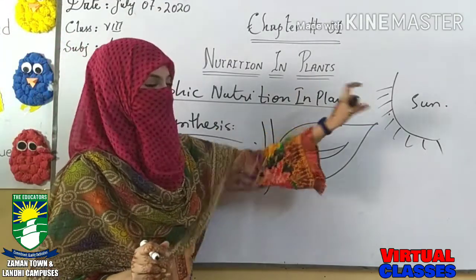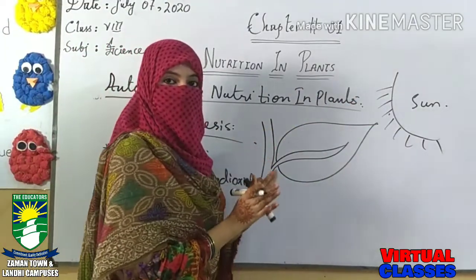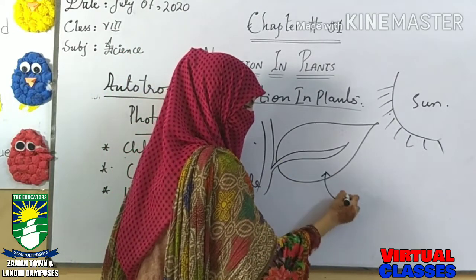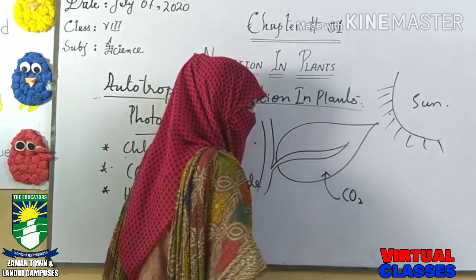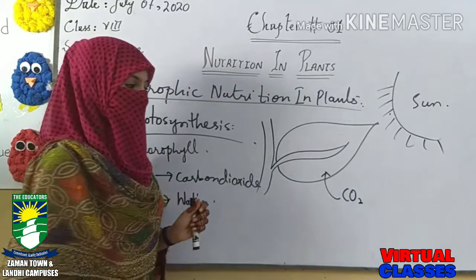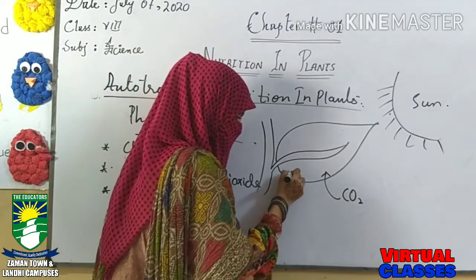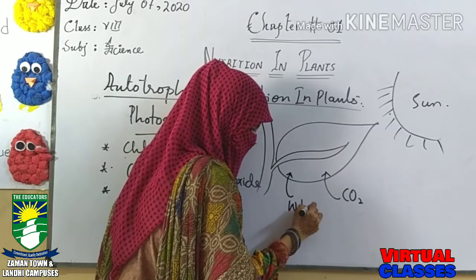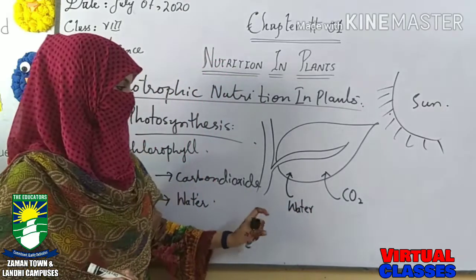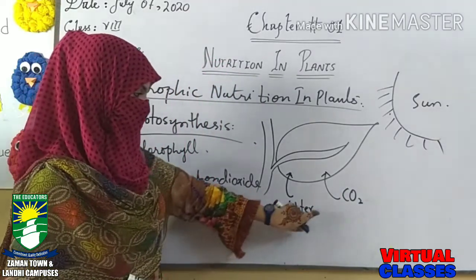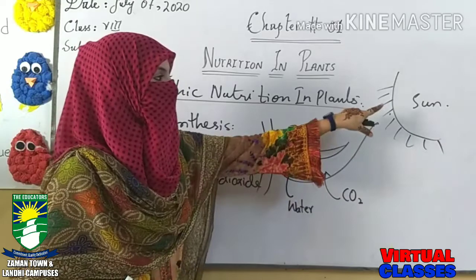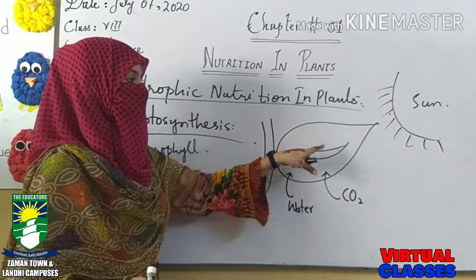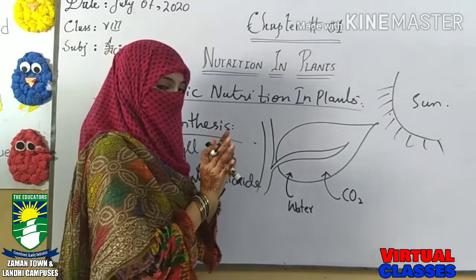So in the presence of sunlight, the plant is capturing carbon dioxide from the environment. Water is also present here, as the plant is absorbing water from the roots, means from the soil. Having water and carbon dioxide, with sunlight present here and chlorophyll already present in the leaf, now what is being produced here, what is being done here?